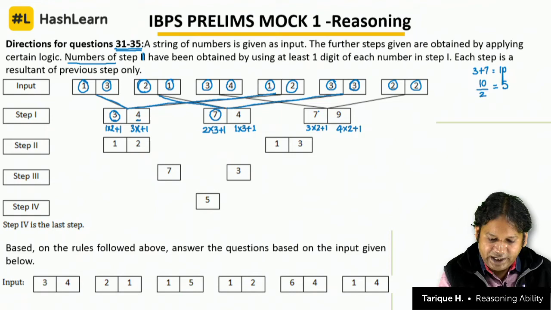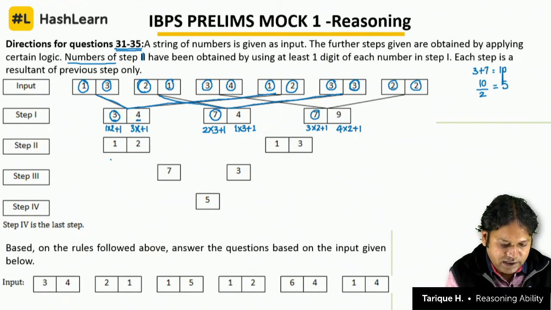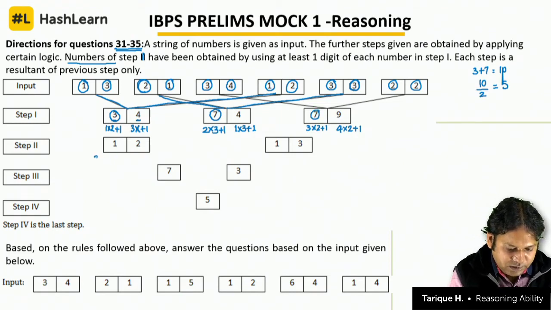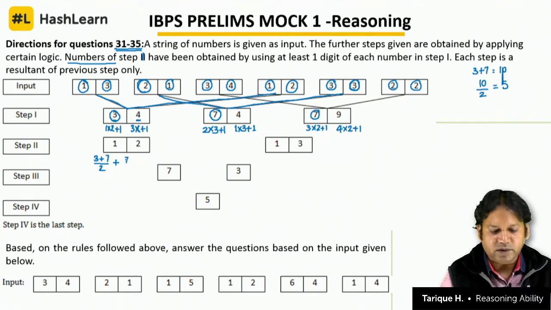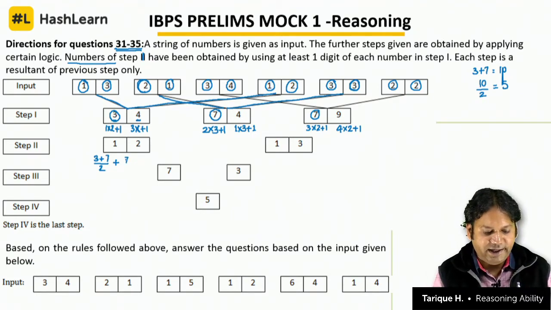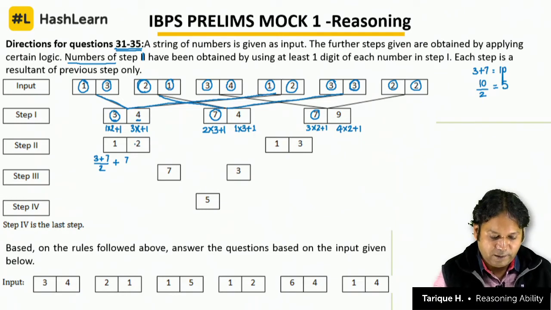This 5 when added to this 7 gives you 12. So how did we get 12? First number of the first block, first number of the second block, average of that plus the first number of the third block. 3 plus 7, 10, 10 by 2 is 5, and 5 plus the first number of the third block is 7, so that gives you 12.